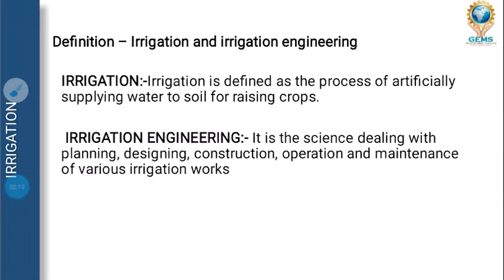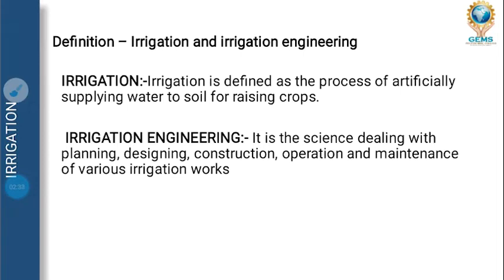Next is the definition of irrigation and irrigation engineering. So it's very important. What is irrigation? It is a process of artificially supplying water to a soil for raising crops. That can be easily understood. We artificially provide water to the soil. How? Through pumps, through motors, through canals. These are the artificial ways of providing water to the land.